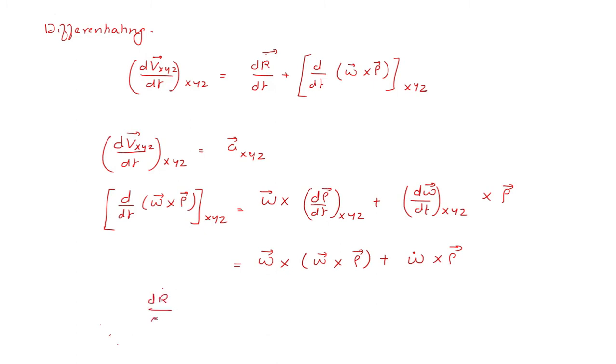And finally the last term, dR dot by dt with respect to capital XYZ, I will write as R double dot. So applying all these three in this equation, I would get the acceleration of the point P is equal to R double dot plus omega dot cross rho plus omega cross rho. All of these are vectors.